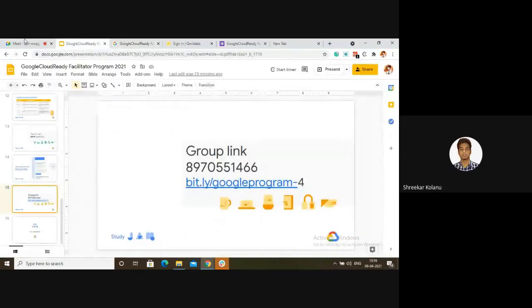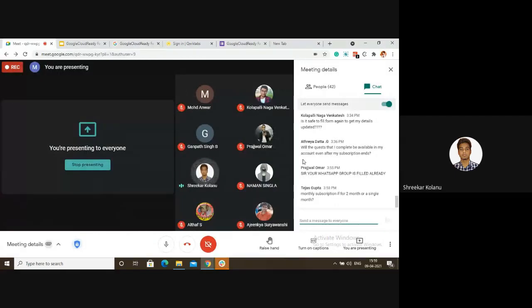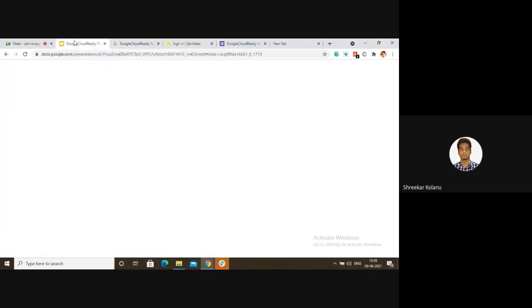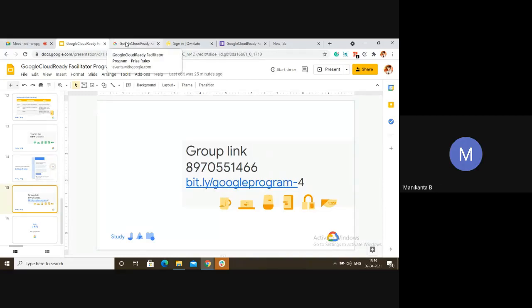I have a doubt regarding completing the quests. After we complete the VM quest, if we click End Lab and visit back, the score is not shown. Yes, the score won't be shown. Are you getting the green tick? I'm just getting the green tick.